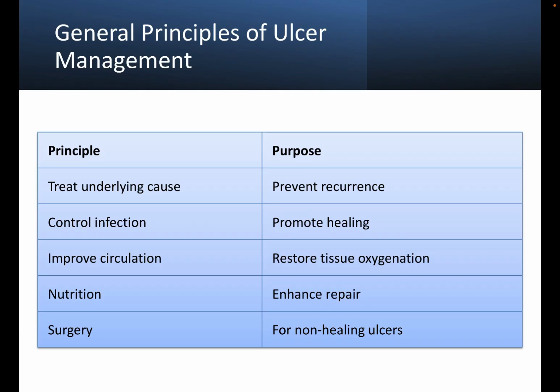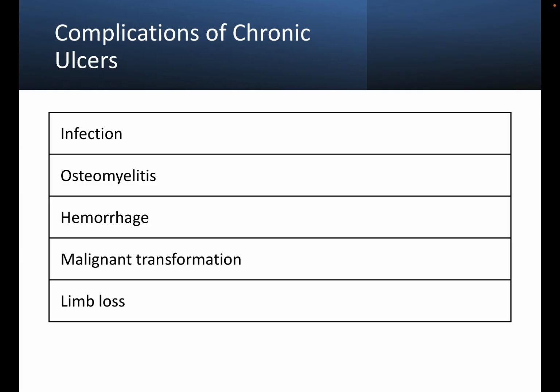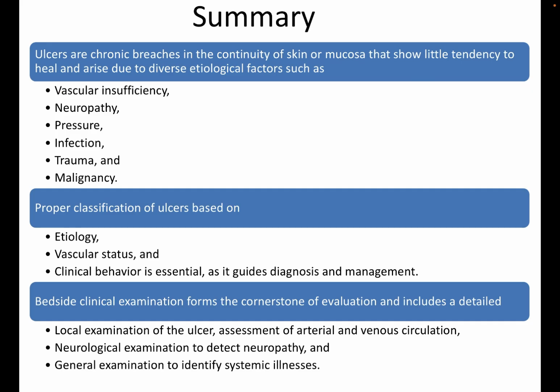General principles of ulcer management: treat the underlying cause to prevent the recurrence, promote healing and control the infection, restore tissue oxygenation to improve circulation, and enhance repair with nutrition, and for non-healing ulcers, surgery is required. Infection, osteomyelitis, hemorrhage, malignant transformation and limb loss are the complications of ulcer. So to summarize, ulcer is a chronic breach in the continuity of skin or mucosa that shows little tendency to heal and arises due to diverse etiological factors like vascular insufficiency, neuropathy, pressure, infection, trauma, and malignancy.